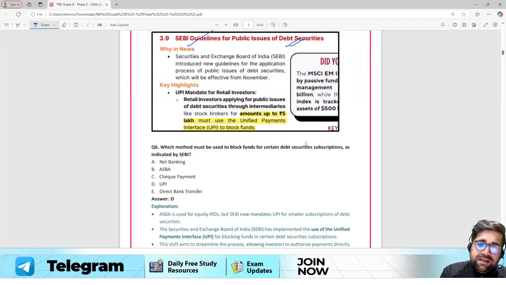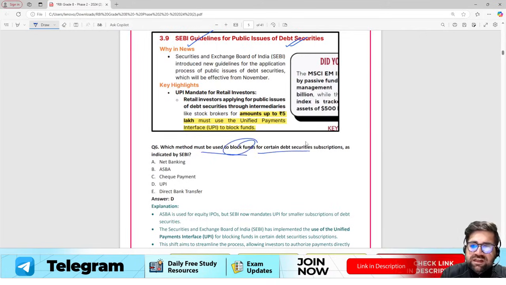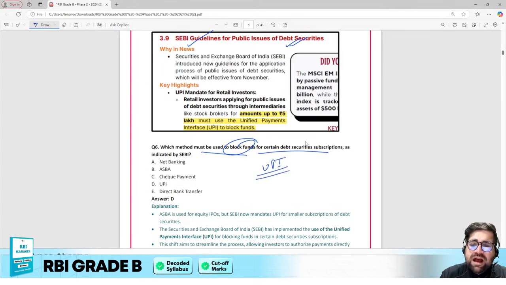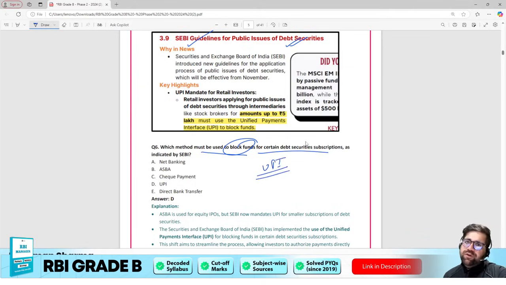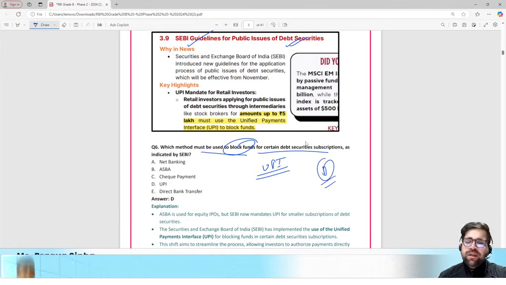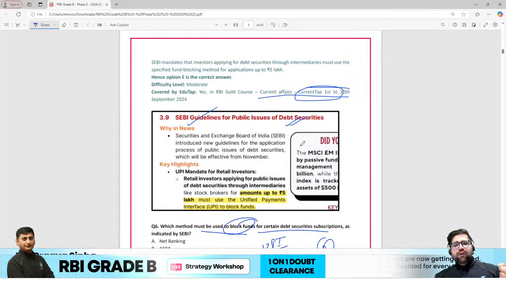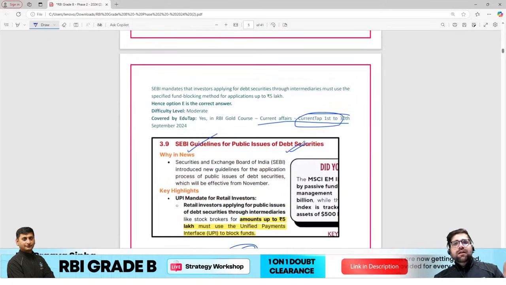Next, which method must be used to block funds for certain debt securities subscription? We all know that SEBI, RBI, and they all are promoting UPI, Unified Payment Interface. So the correct answer over here was option number D. Now there are, if I'm not wrong, 4 to 5 questions which are based on the single notification which was released by SEBI.